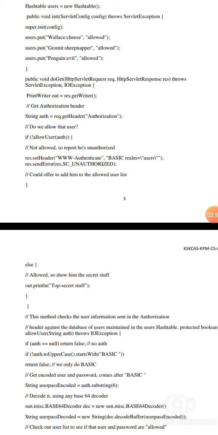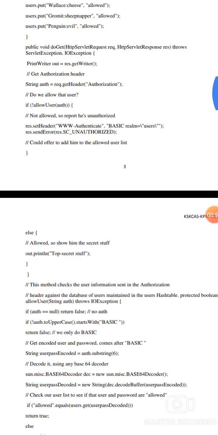Get the authorization header. The authorization header means String auth, auth meaning authorization, equals req.getHeader. We print that authorization. We allow that user if allowUser(auth).